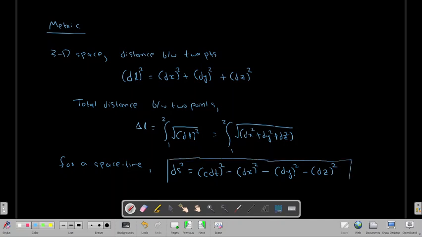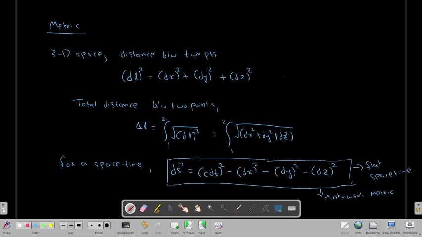But this is only valid for flat space time, where there is no curvature. For flat space time, this thing is valid, and it is referred to as the Minkowski metric.